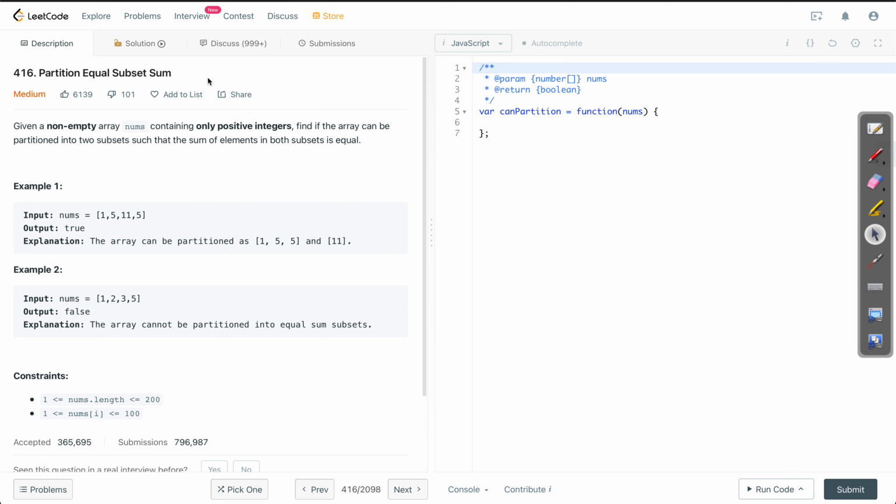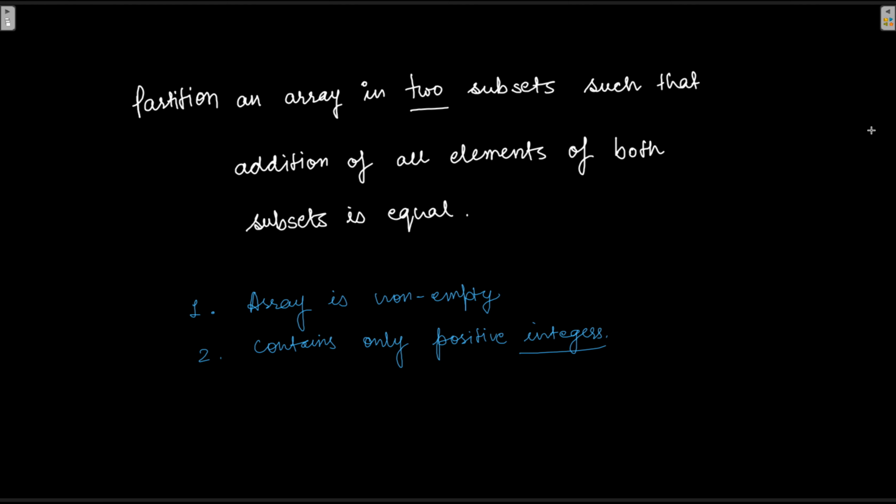Let's work on today's LeetCode problem, partition equal subset sum. Let us see what the problem is all about. So we need to partition an array in two subsets such that addition of all elements of both subsets is equal. So there is going to be subset number 1, subset number 2, and the addition of all elements in subset 1 is going to be addition of all elements in subset 2.